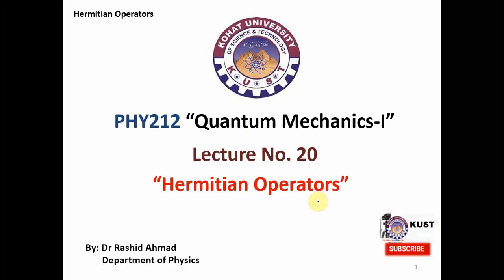As we know, quantum mechanics is an operator mechanics, which means that for every observable we have a corresponding operator which acts on a function, that is a wave function, and gives us an eigenvalue. That eigenvalue is a measurable quantity because it's a real quantity, and we can then correspond our quantum mechanical theory to the real world.